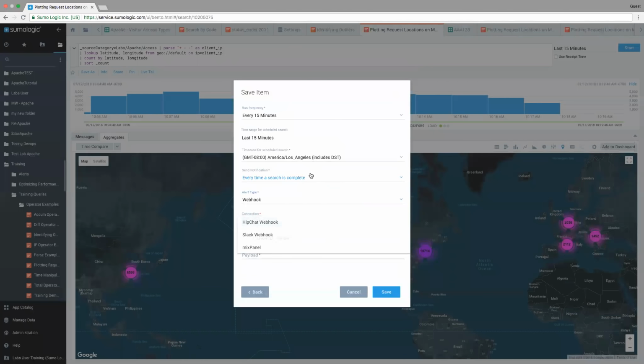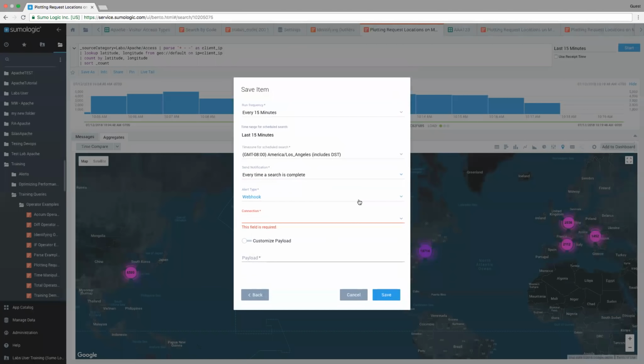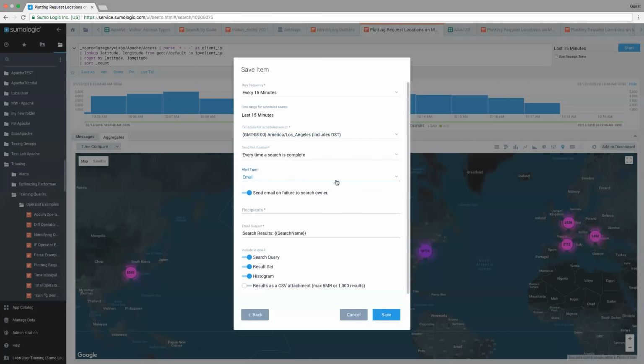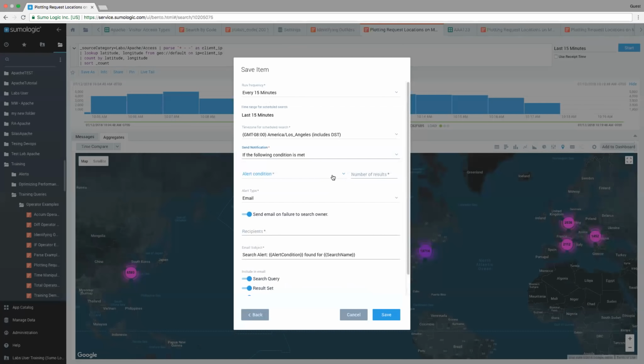The other option that I wanted to point out here is the send notification one. Let me just set the email, there we go. So I can have this occur every time a search is complete. So let's say every 15 minutes this search is going to run and it's going to send me all these results, and that's fine. But maybe I want to only receive a notification when a condition is met. So maybe I only want to know when there's been a certain amount of 404s. And if I'm under that amount of 404s, I don't really care, because it's under my threshold, and it's a good thing. So I don't need to be notified of it.